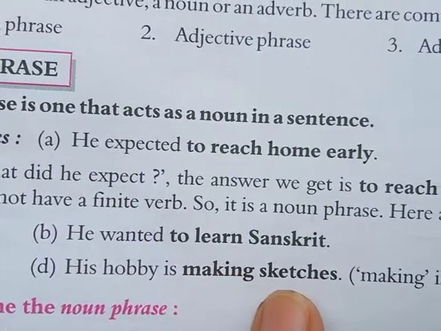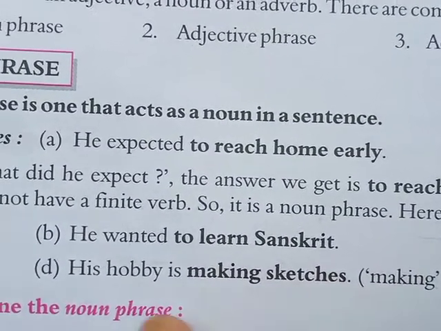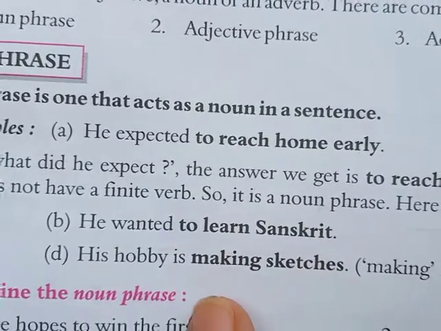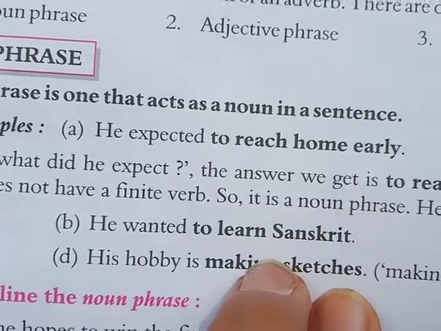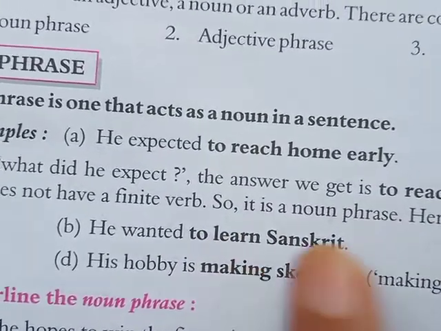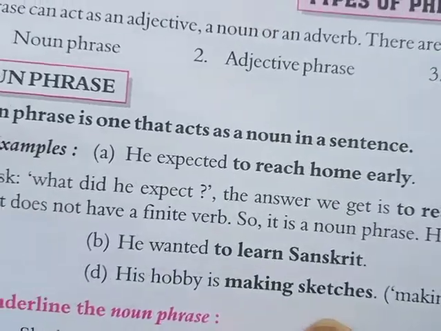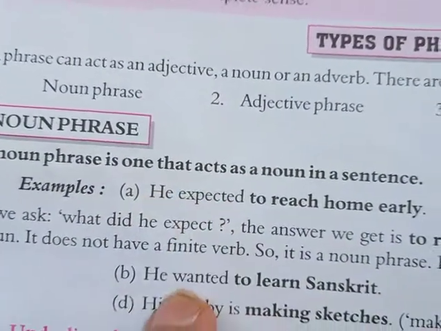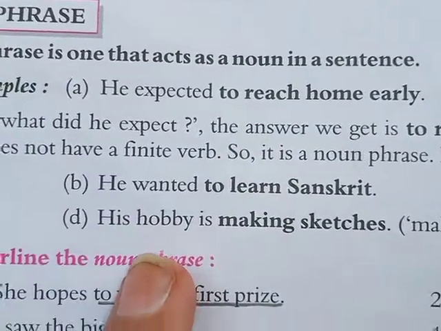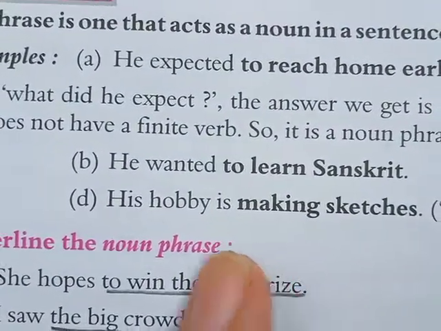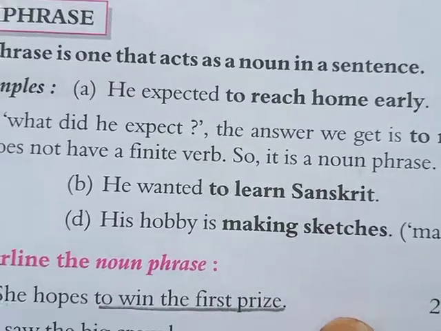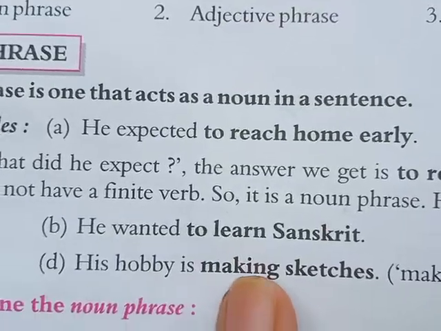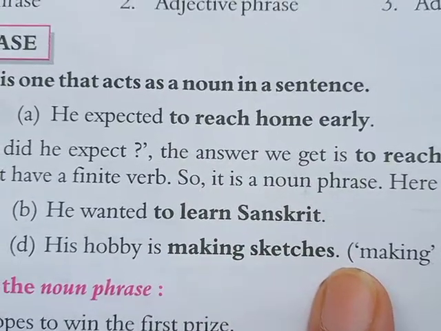His hobby is making sketches. His hobby is making sketches. Making sketches, together, these words show you a noun phrase. We can get the noun phrase by asking the question, what, to the subject. In the third sentence, we can make a question like this. What is his hobby? You will get the answer, making sketches. Right?